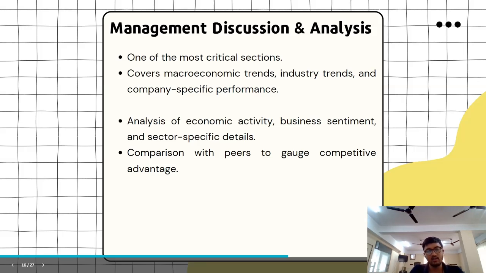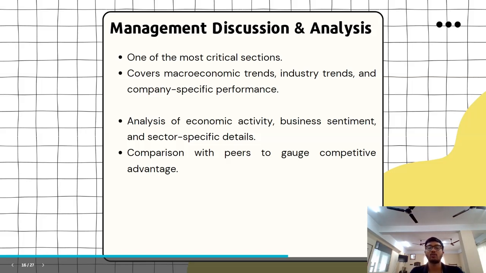Management discussion and analysis is one of the most crucial sections of the annual report, because what the management has to say, what the top leader is saying about the company, is the most important, because he's the owner of that company and he's looking at it and telling how the company is performing, how the overall macroeconomic trend is, what is behind GDP, inflation, interest rates, how they are going to affect the industry and how the company is better than anyone else, if it is.